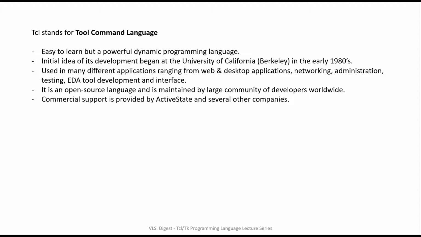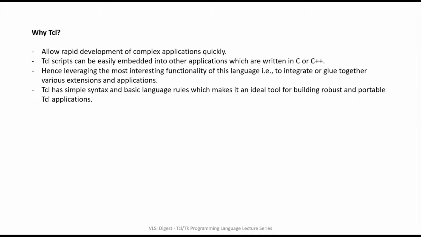Tcl is an open source language, that is, it is freely available. You can download, modify, use, and redistribute it as per your own needs. Tcl has a very large and helpful community base consisting of users and developers across the globe. There are many reasons why people still use Tcl as their primary choice for scripting language. It enables rapid development of applications, which means you can implement applications 5 to 10 times faster with Tcl than with any other programming language.